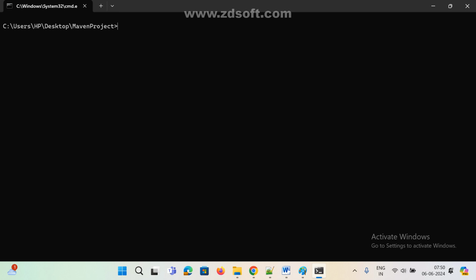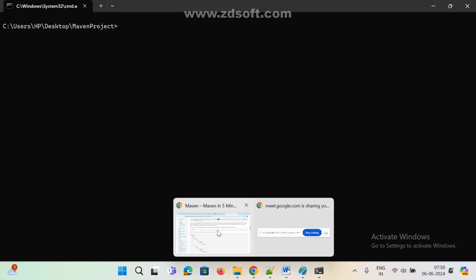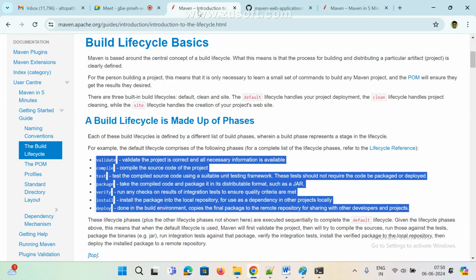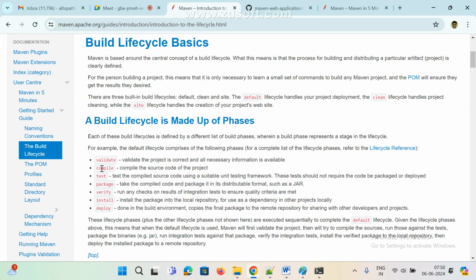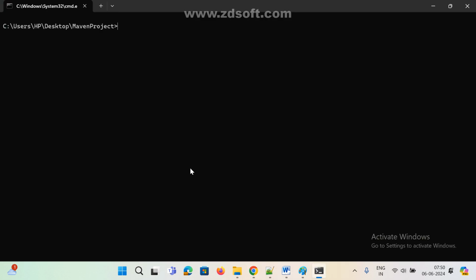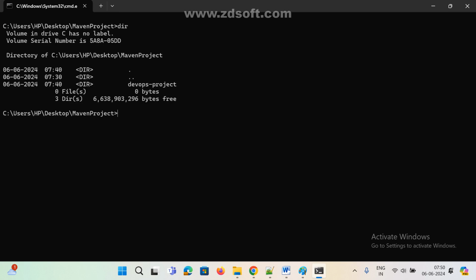If you want to compile the Java classes, what is the command, guys? As of now we discussed a few commands, right? Now see here, if you go here, this is validate, compile, lifecycle. Now if you want to compile Java classes, right now I have one Java class. If you want to compile, first I am going to use the validate command. See here. So now I am in the Maven project dir, and so mvn space validate. Just I am typing this command.